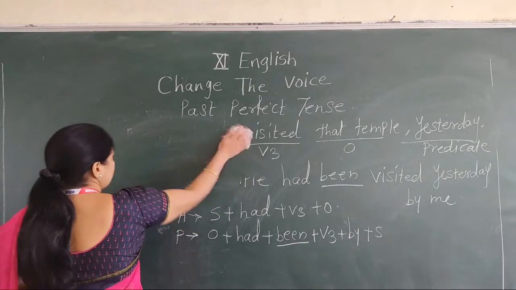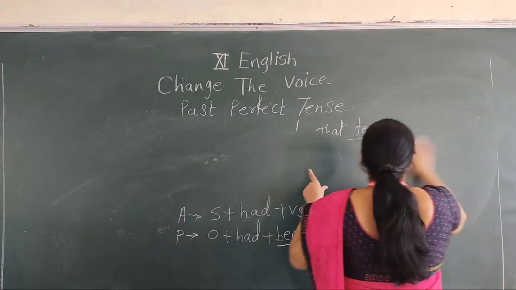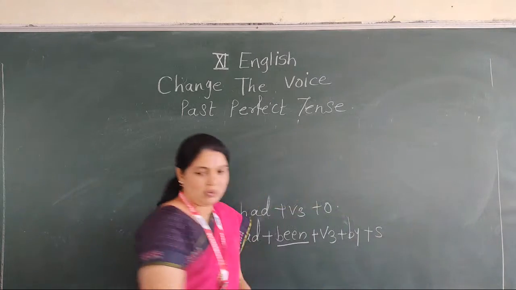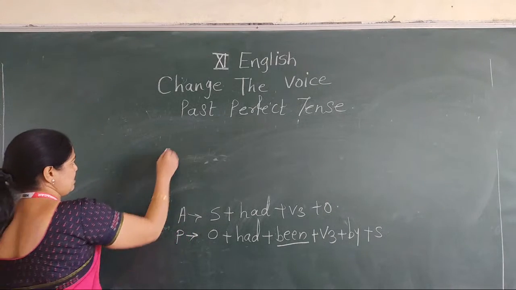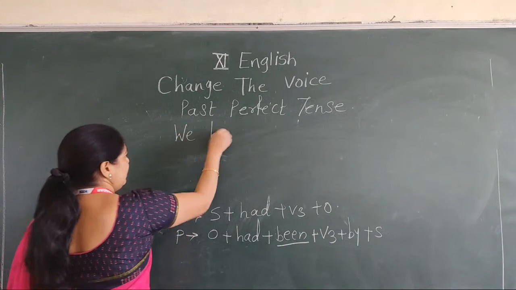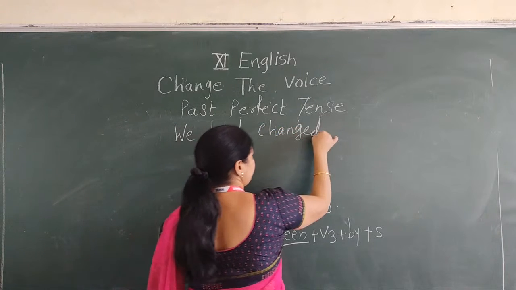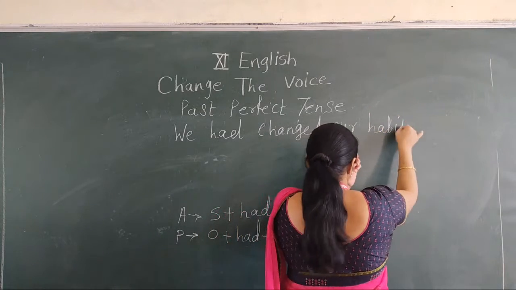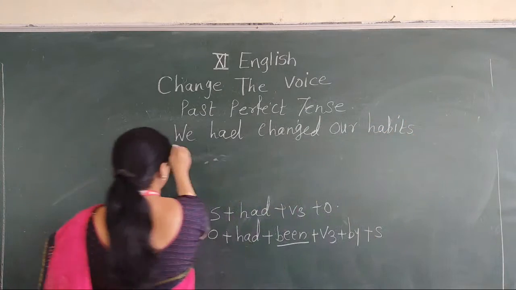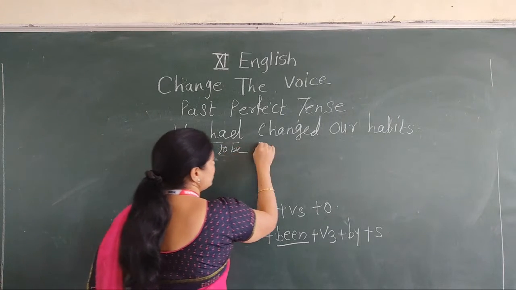Now we will read one more example of the same tense. Then we will understand it properly. Okay? The next one: we had changed our habits. Now see, identify your subject, then to be, then changed.